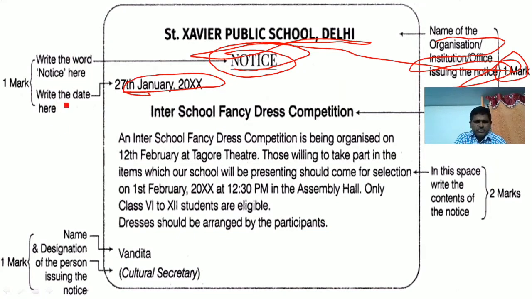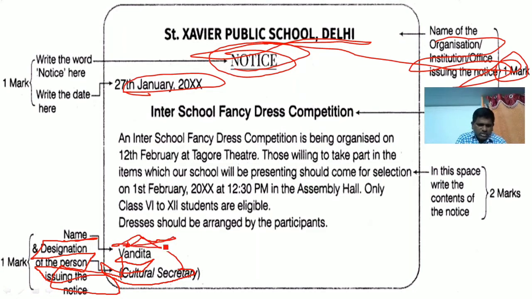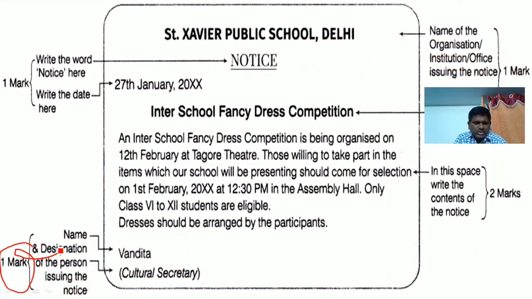Okay. And let us see the name. What is this? Name. Then designation. Okay. Designation of the person issuing the notice. Who is this person? Vandita. What is her designation? Cultural secretary. Here she may sign. Okay or not? For this one, 1 mark is here. How many marks are here? 1 mark is here. Do you understand, my dear friends?